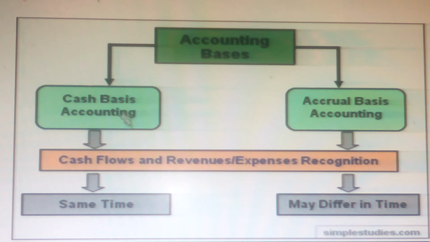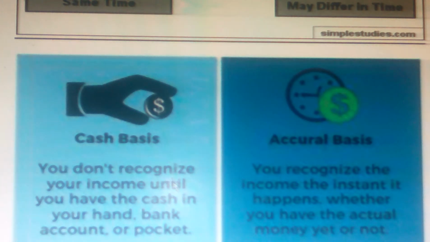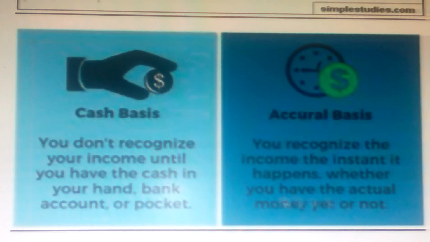But in cash basis accounting, whenever you receive cash, only then do you go into the account. But here it may be a different time. So in cash basis, you don't recognize your income until you have the cash in your hand, in the bank account, correct. Any transaction, when you got money, only then goes into the record. That is what is called cash basis. But in accrual basis, the instant you recognize the income, whether you have the actual money yet or not, whether you received money or not, once you recognize it as income, as revenue, you account for it, correct. That is called accrual basis.